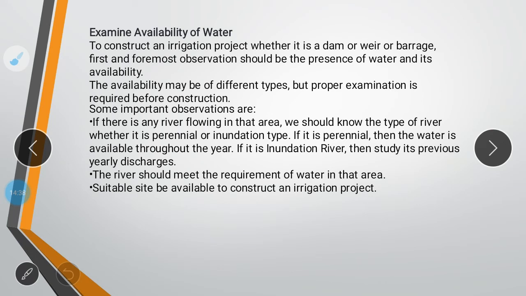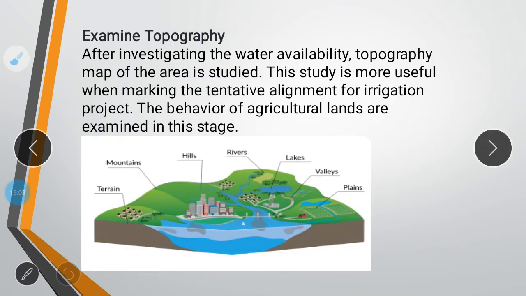Next, we have seen examining the availability of water. You will examine the availability of water: on which river, and what type of river it is, perennial or non-perennial. You should understand what perennial is. Perennial means the river has water the whole year. Non-perennial means it only has water seasonally. That can also be studied and understood, along with how much area would be irrigated using that water. Next is examine topography. Similarly, you will examine the salient features of the given area, like where the mountains, hills, or buildings are, a river, lakes, a valley, or a plain of the given region.